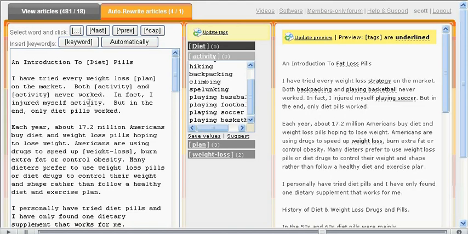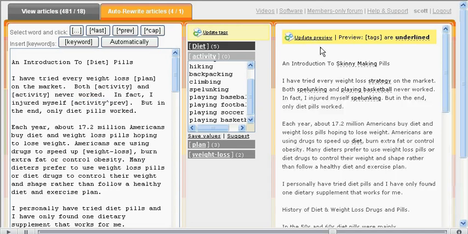So let's get rid of the brackets around activity, and we'll replace it using the tag upper caret prev. So now really what we're telling the Content Club to do is swap in an activity here, swap in a unique activity here, but then go back and use the first activity we talked about here. So let's check this out.